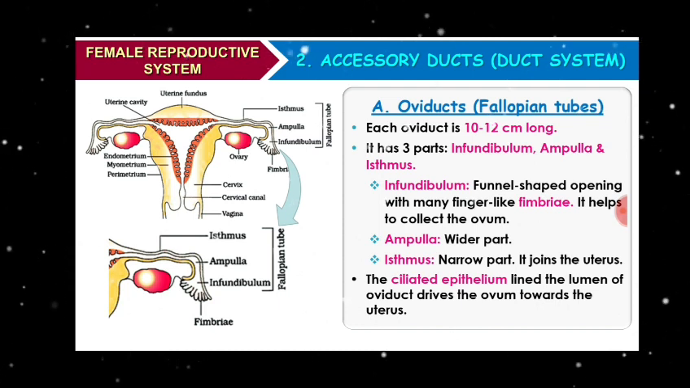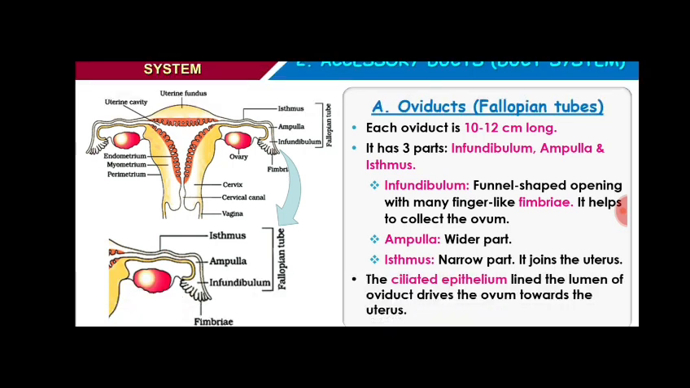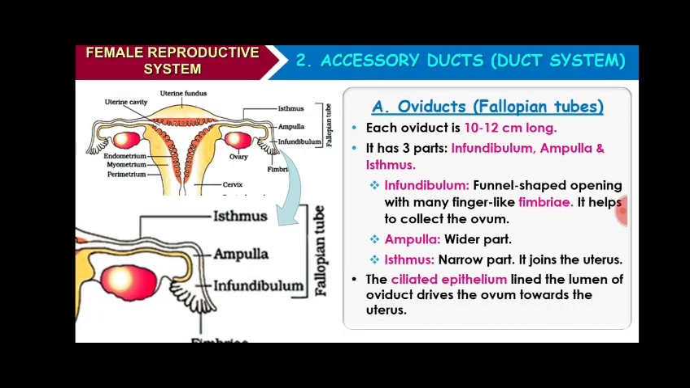The ciliated epithelium lining the lumen of oviduct drives the ovum towards the uterus.